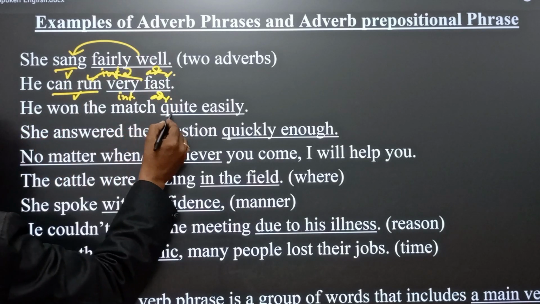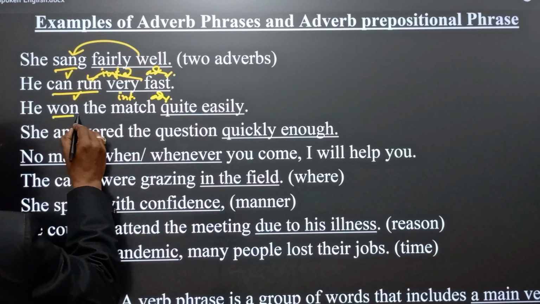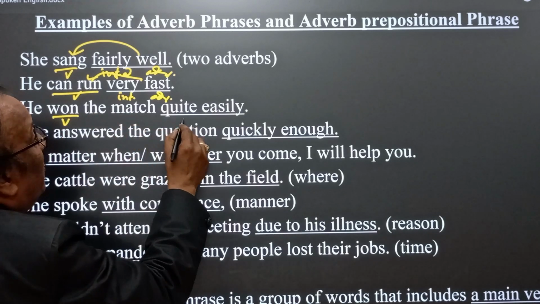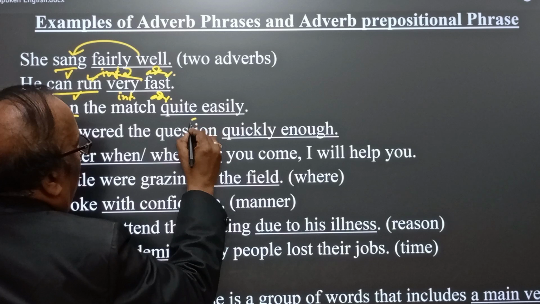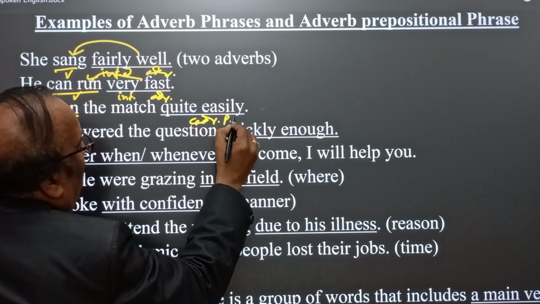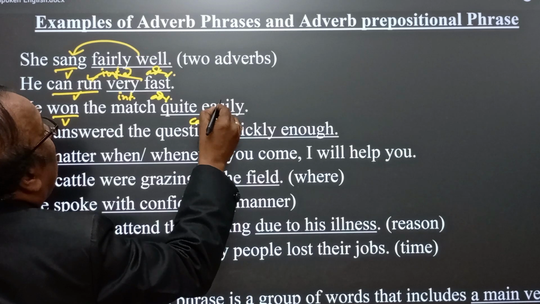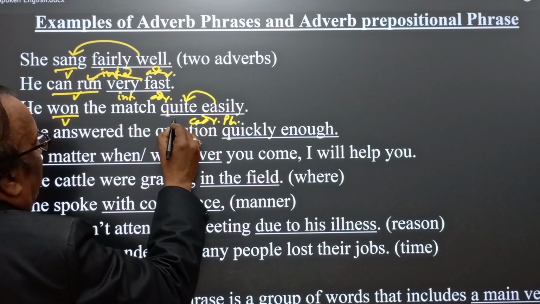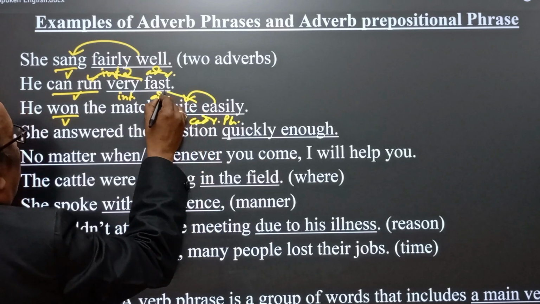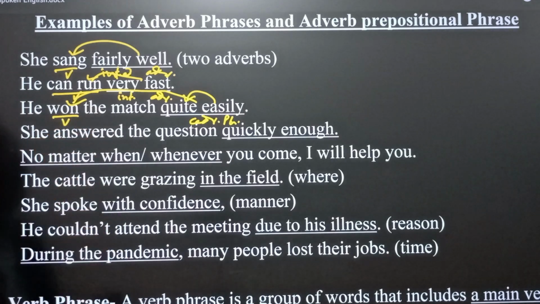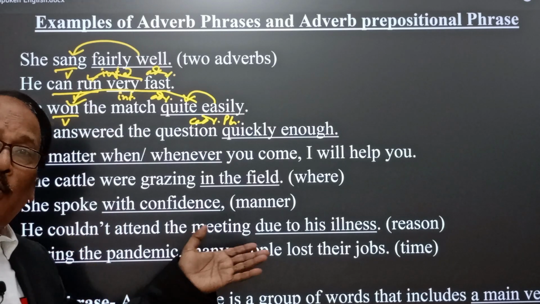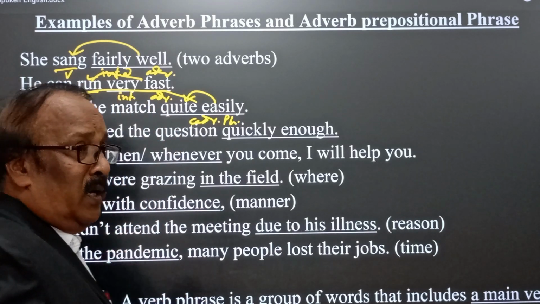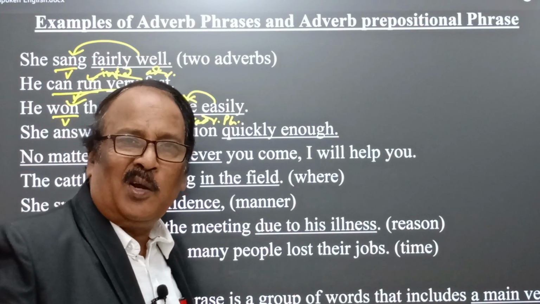He won the match quite easily. Won is the verb, and the match is won. Quite easily is an adverb phrase, and here easily is the adverb of manner, and quite is the intensifier. Both qualify won. Won the match how? Quite easily, without any problem, or without any strong fight or competition.